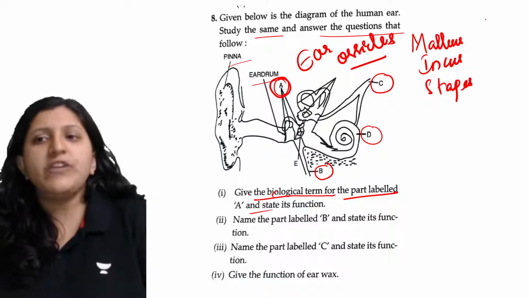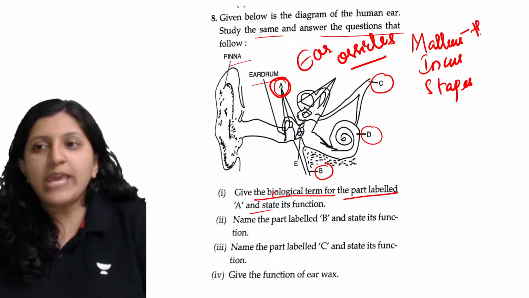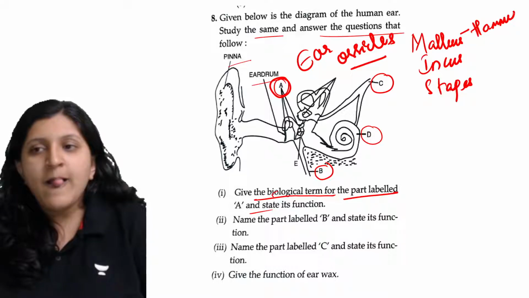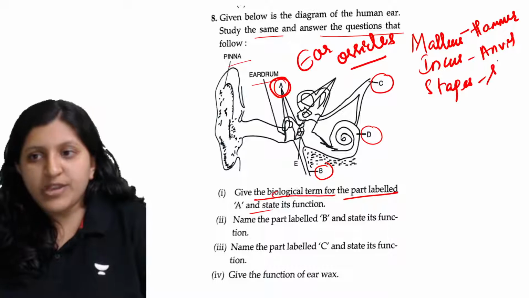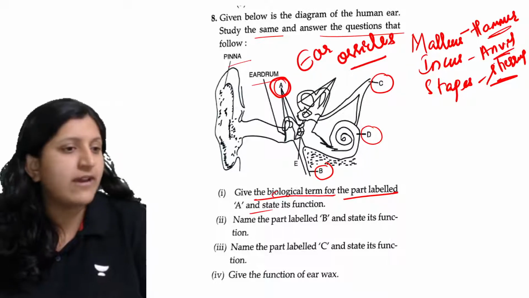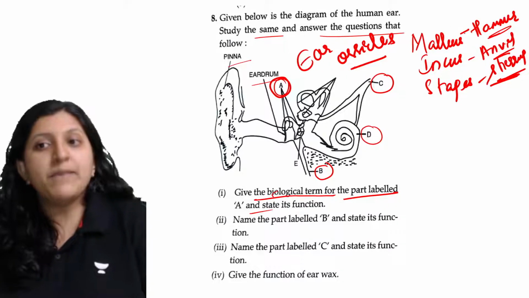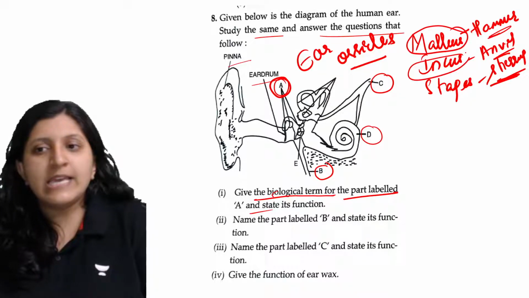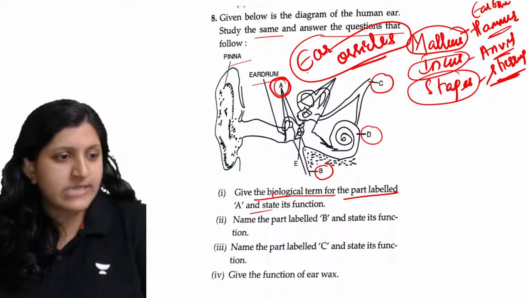Like the regular names, based on the structure, how exactly these would appear, we can call those ear bones hammer, anvil, and stirrup. These are the regular names based on how they appear. This looks like a hammer, this looks like an anvil, this looks like a stirrup. Based on that the name is given, but the biological terms are malleus, incus and stapes. So this is an ear bone, or in general we can call these ear ossicles as well.